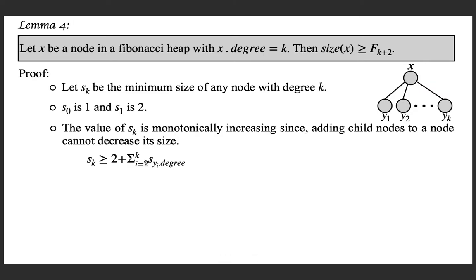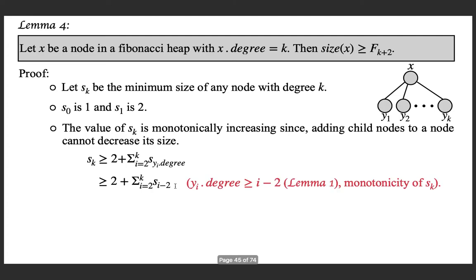I hope you are getting me, otherwise please see again and verify that what I am writing is correct. Now I can write this as greater than or equal to 2 plus sigma i over 2 to k S i minus 2, because from Lemma 1 in the previous lecture we proved that the degree of yi is greater than or equal to i minus 2.